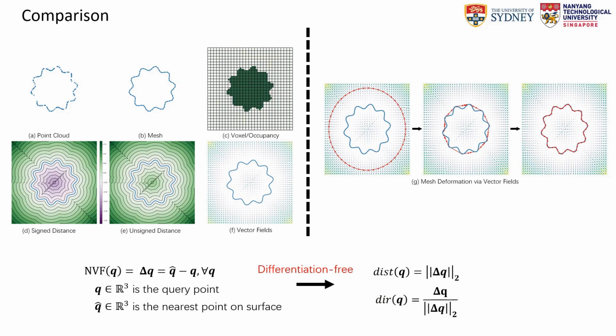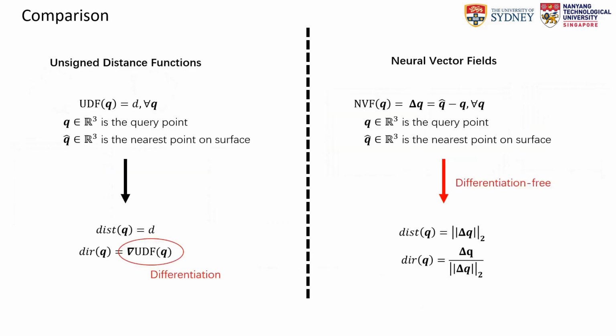Let's delve deeper into the specifics of our approach. The neural vector field representation returns the displacement of the query point towards the underlying surface. It combines the strengths of both explicit and implicit methods. Similar to explicit learning, our method allows direct manipulation of meshes through deformation. Simultaneously, it serves as an implicit representation and can calculate distances and directions for surface extraction.